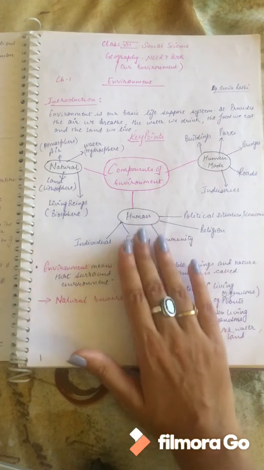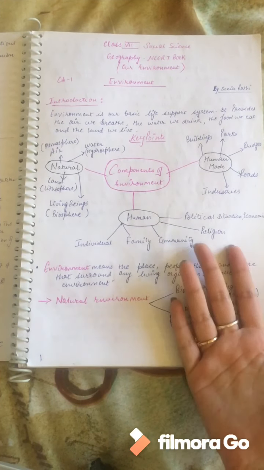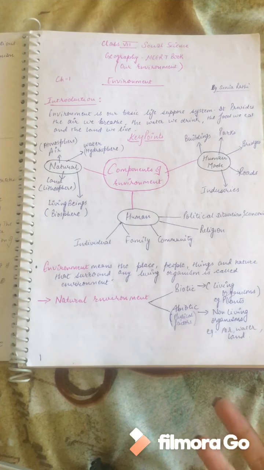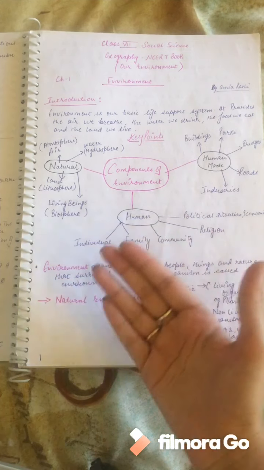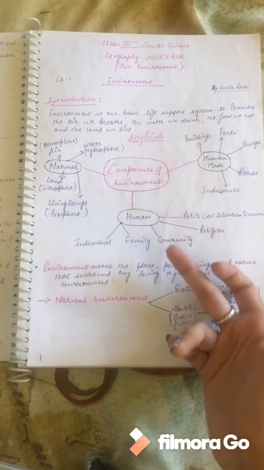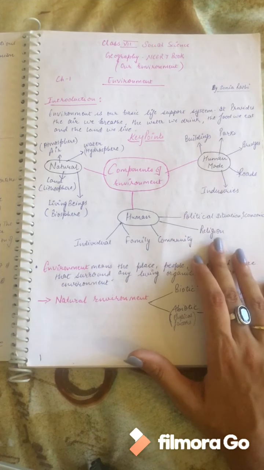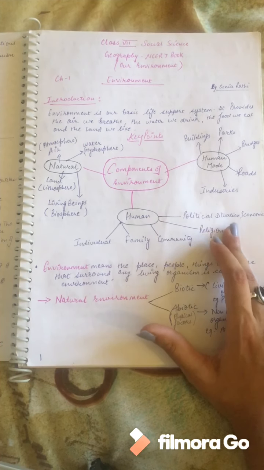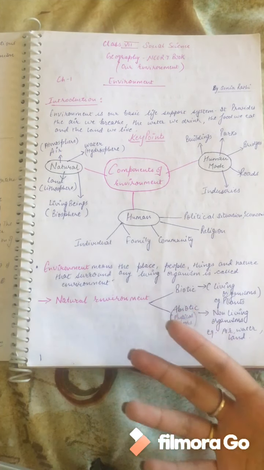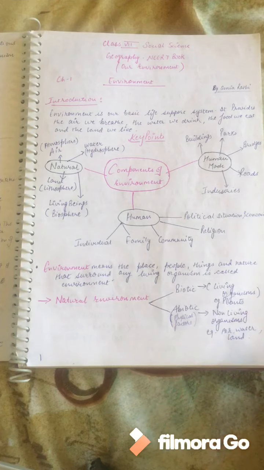Now we come to the third environment, which is the human environment. Now what is a human environment? Human environment is where we do require the skills. It tells us about the ability of humans. It can be at the individual level, at the family level, at the community level, at the religion level, or at the political situation or economic situation. So it depends upon the ability of the humans, how they are working, right?